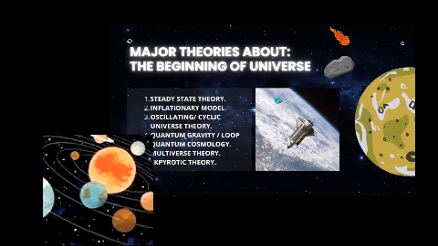The inflationary model says that our universe was created because of a rapid exponential expansion in the very early universe, shortly after the Big Bang. So the inflationary model and the Big Bang can be related to each other, because the Big Bang says the starting of the universe, and after that came the inflationary model.